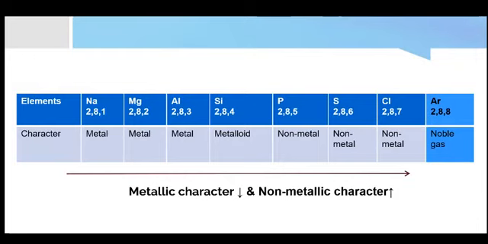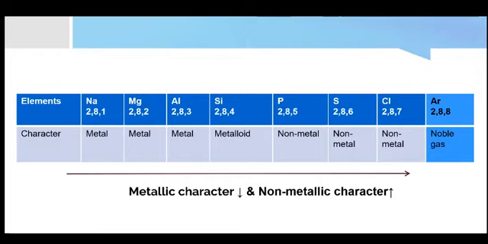Then silicon is a metalloid, so it has characteristics of both metals and non-metals. Then further you can see that phosphorus, sulfur, chlorine have a tendency to accept electrons to fill their octet, so they are non-metals. Then there is argon. It is neither metallic nor non-metallic because its octet is already filled, so it will neither accept nor give or donate an electron in order to attain stability. So it is neither metallic nor non-metallic.